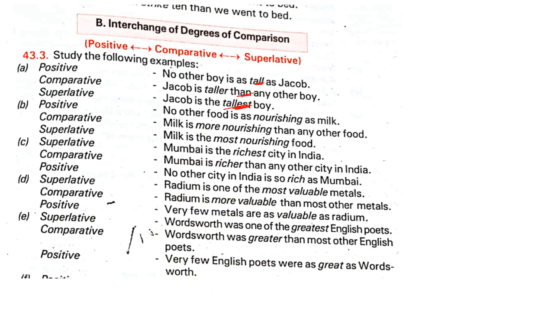Now, when we say no other boy, you understand the comparison is not only between two, but for example it can be in the class. Okay, so there may be more than two. So no other boy is as tall as Jacob. Jacob is taller than any other boy, and Jacob is the tallest boy.